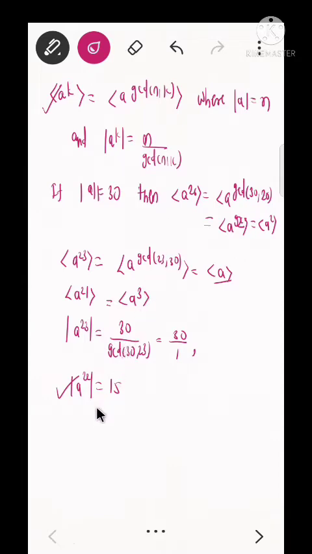Next there are some corollaries of this, so we will see the corollaries of the previous theorem.